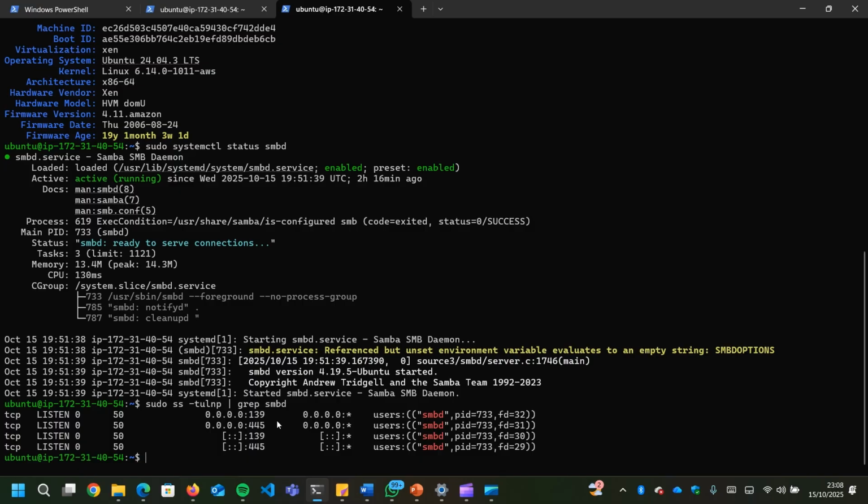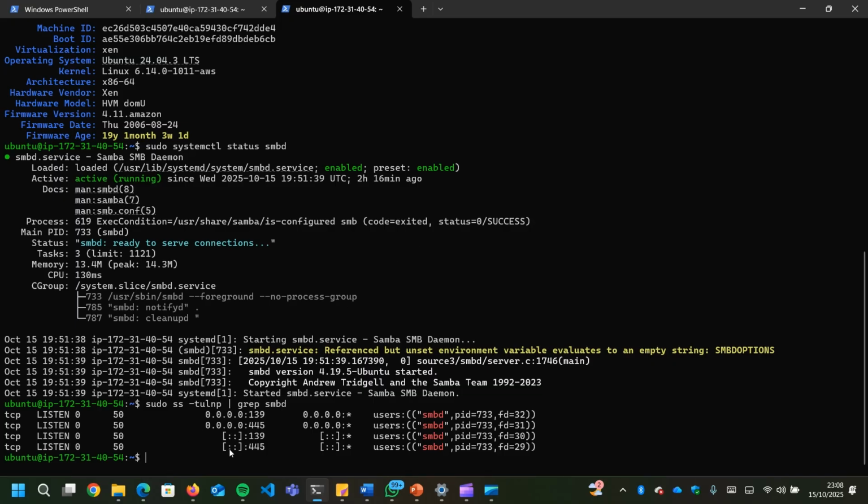So the next thing is the file permission for group files, which I'm going to show here. For the file permission, the shared directories are created with strict group permission.